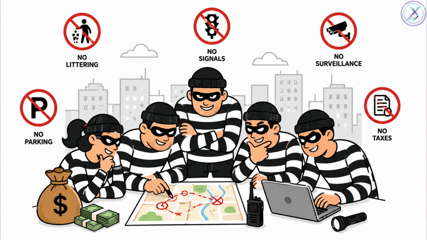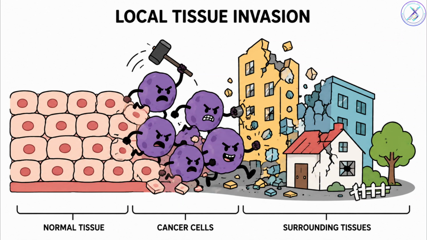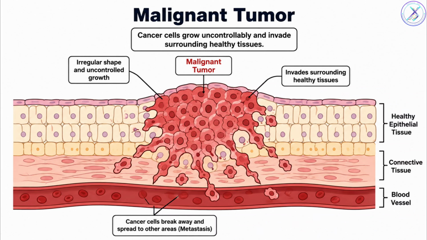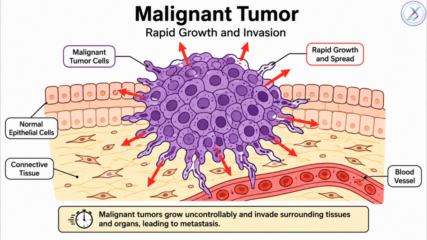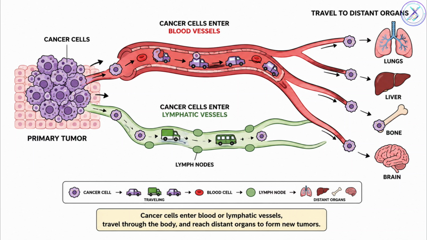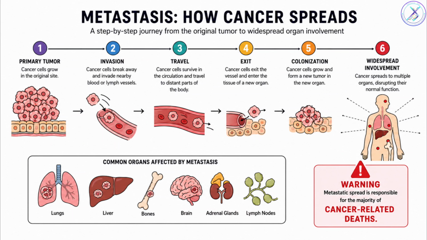Now imagine organized criminals. They ignore all laws. They destroy nearby buildings. They travel to distant cities. They occupy new territories. This is a malignant tumor. Malignant tumors grow rapidly, invade surrounding tissues, destroy normal organs, and spread through blood or lymphatic vessels. This spreading process is called metastasis, which is responsible for most cancer-related deaths.